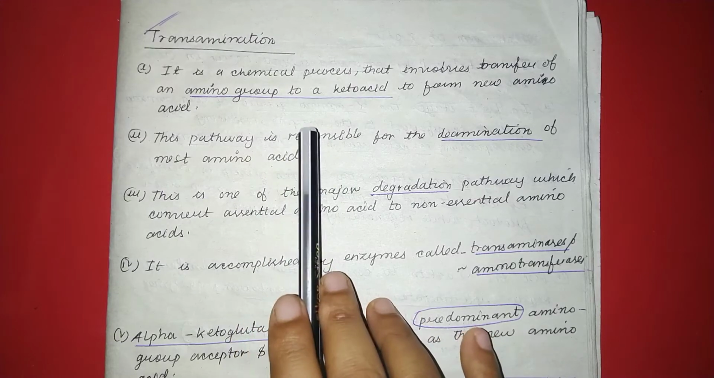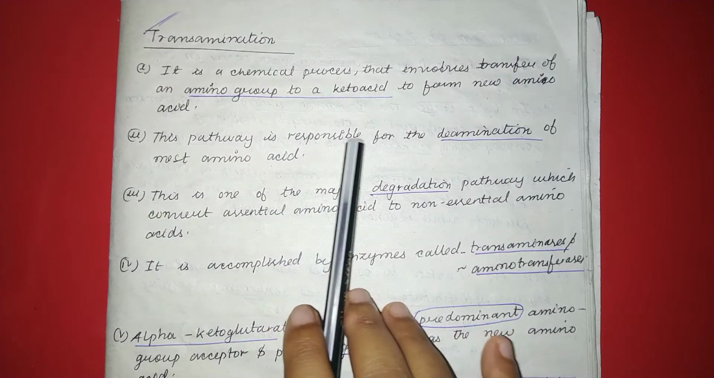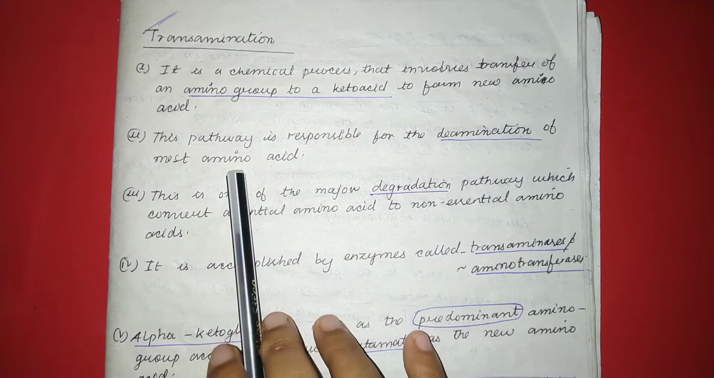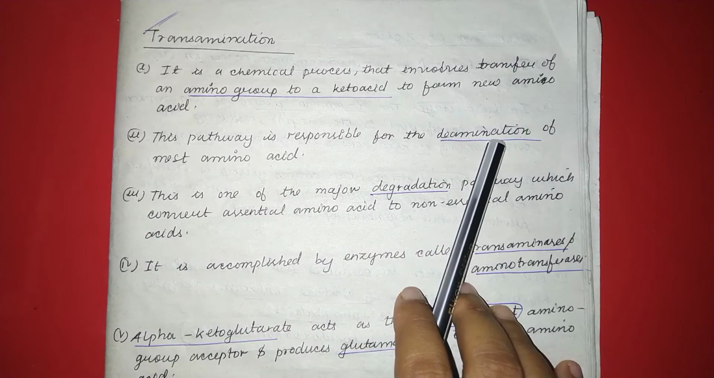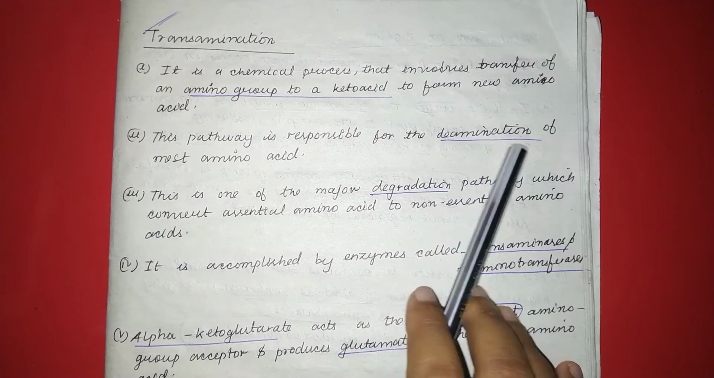That means transamination is responsible for deamination of the amino acid. Deamination here means removal of the amino group from an amino acid.